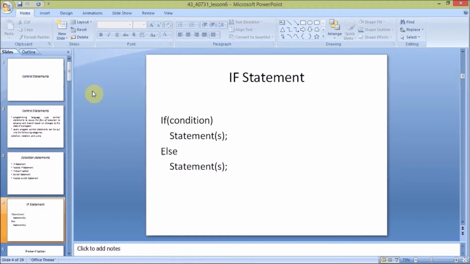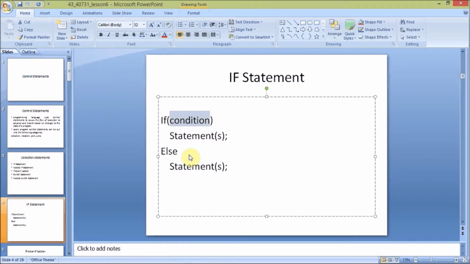If there is a condition such as i equal to j, then the following statements will be executed in the output of the program. Otherwise, if the condition given here is false, then the else statements will be executed. For example, I am taking a condition: if i equal to j, then the following statements will be executed.